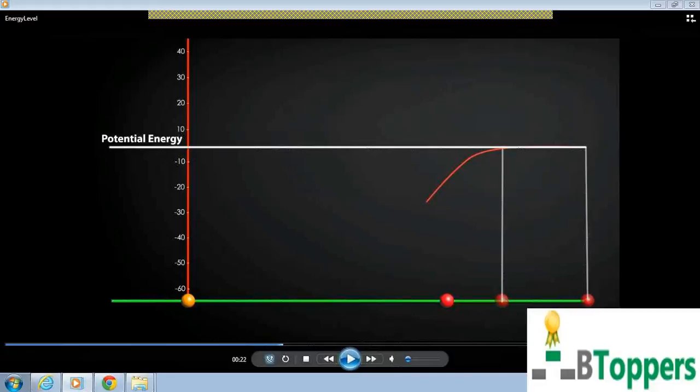And what are the repulsive forces between? The repulsive forces are between the electrons of the red atom and the electrons of the yellow atom, and the nuclei of the two atoms respectively. So now, as the atoms are approaching, as long as the attractive forces dominate over the repulsive forces, the potential energy is decreasing. Now see, at this distance the potential energy has approached a minimum, and see what happens thereafter.